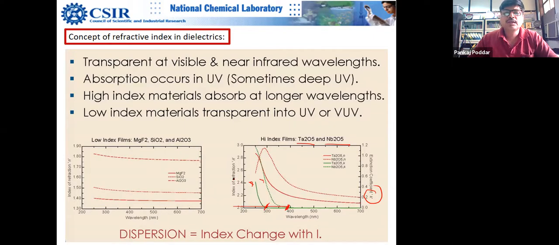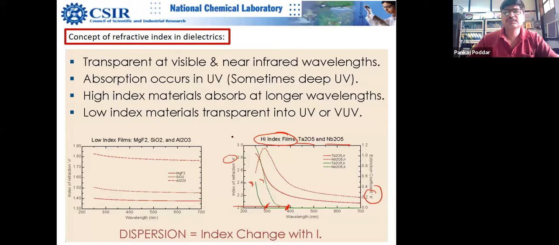And if you notice, n remains much lower than what we found for chromium metal. Similarly, you can see that these are high index films, tantalum oxide and niobium oxide. I think all of you know that what makes films high index is the polarizability of atoms.